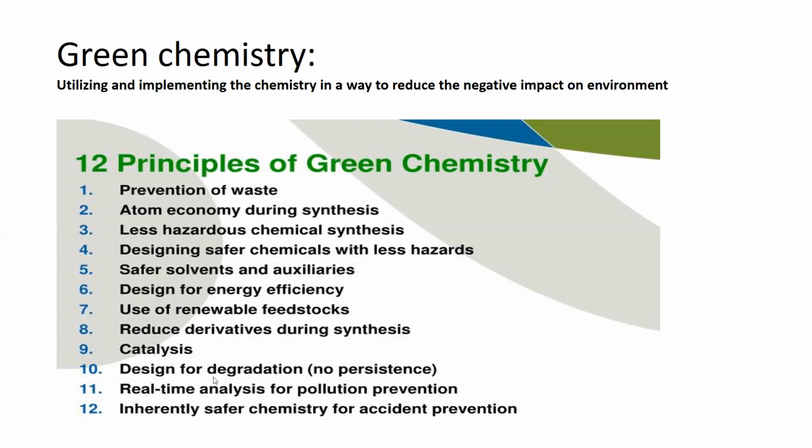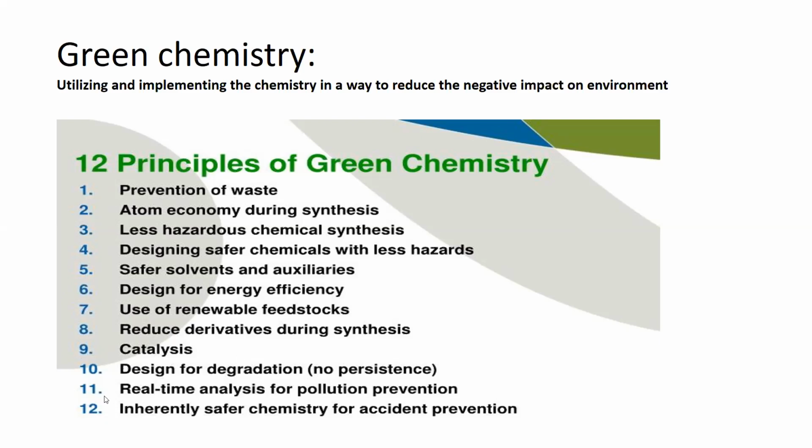This is the 10th principle. We should design such chemicals that are degradable and that should not persist in the environment, because if they persist in the environment, this directly means that they would ultimately be causing environmental pollution. So we should design for degradation, not for persistence.